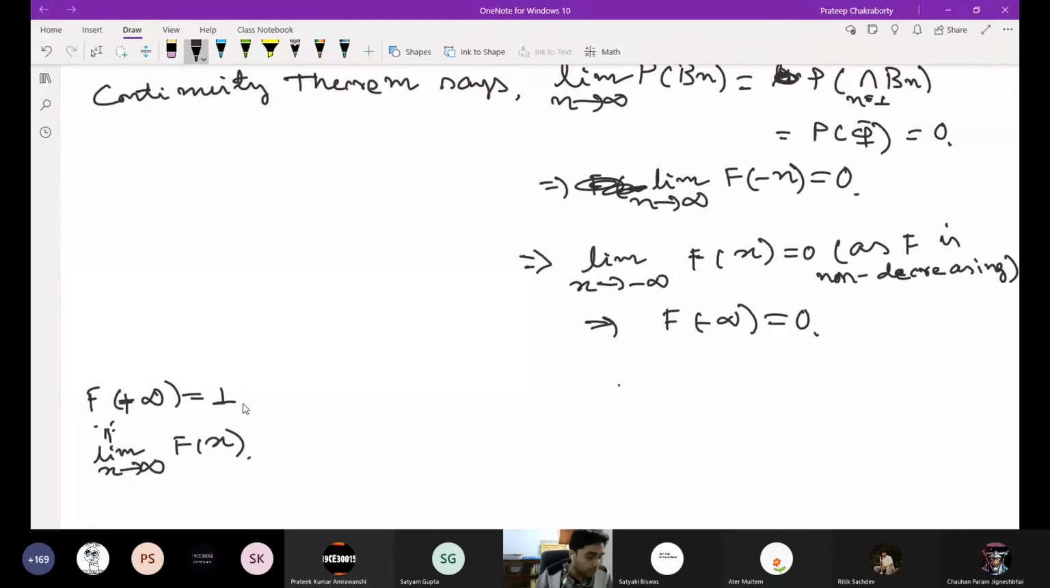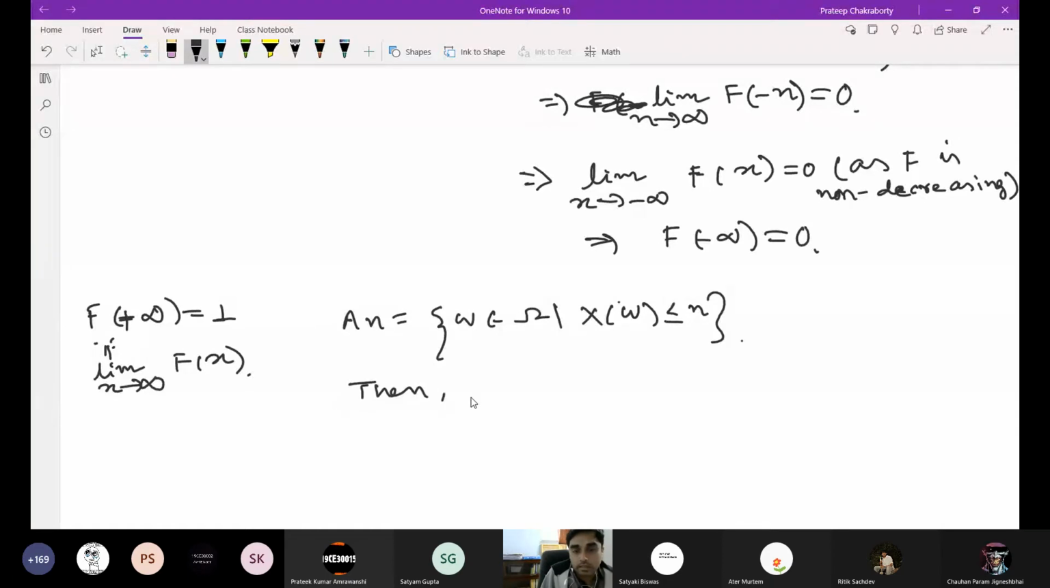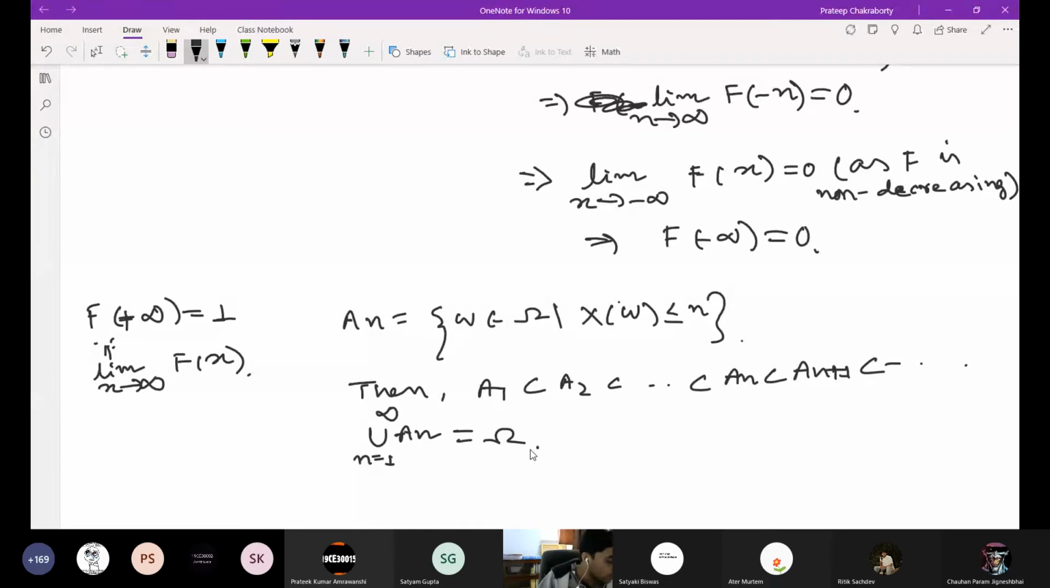So how will we proceed? Can you give me any idea? So again, take A_n to be the set of omega belonging to capital Omega such that X of omega is less than or equal to n. Then A1 is a subset of A2, a subset of A_n, a subset of A_(n+1), and the union of A_n from n equals 1 to infinity is Omega, the full set.